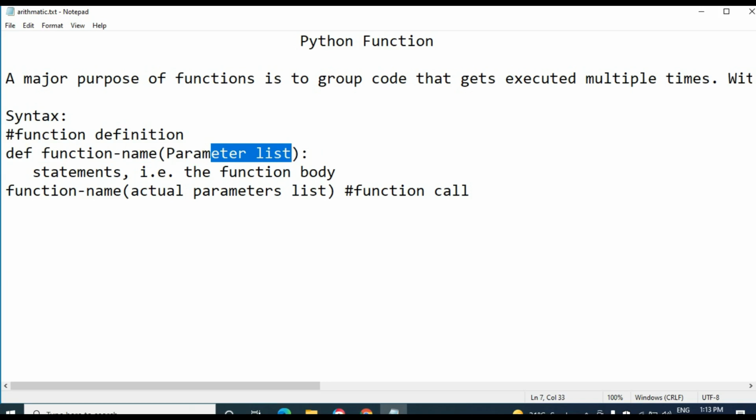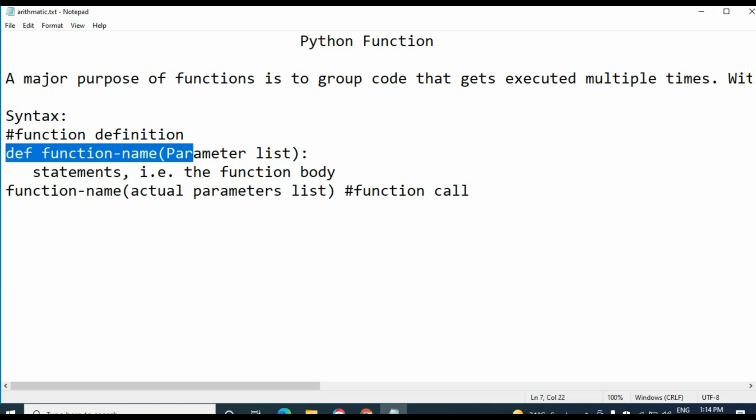This is the parameter list. That means which variables we should use to perform the specific task within the body should be taken within this bracket. So the def keyword denotes the function, next to it is the function name, and inside the brackets we should take the parameter list. This is the function definition.